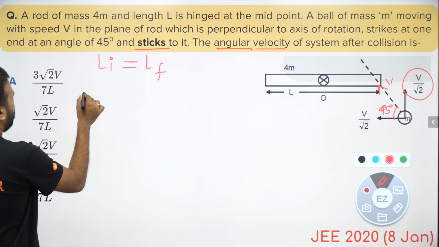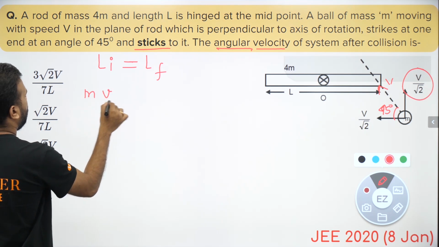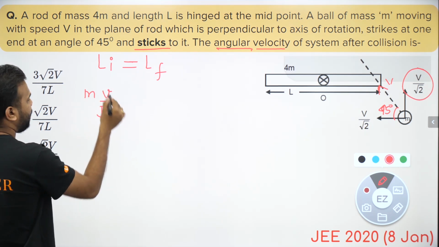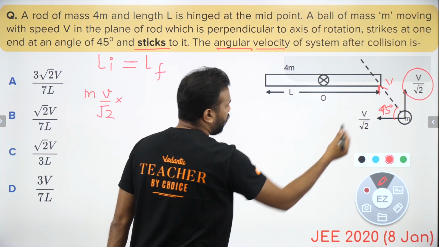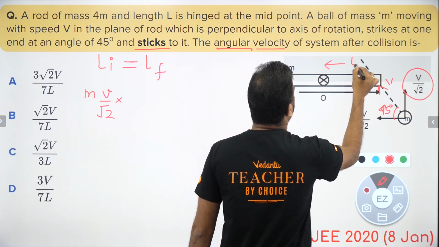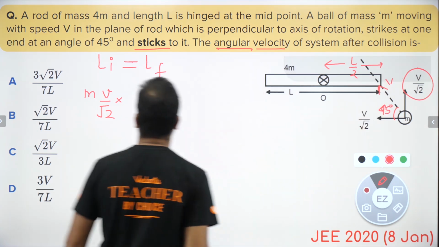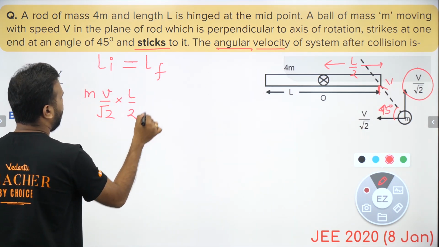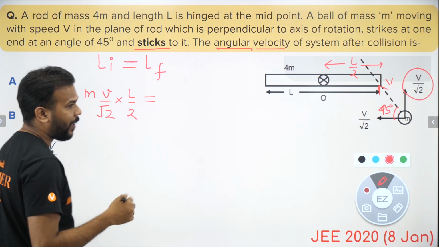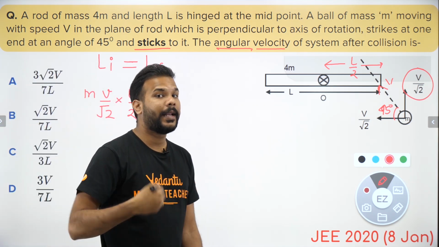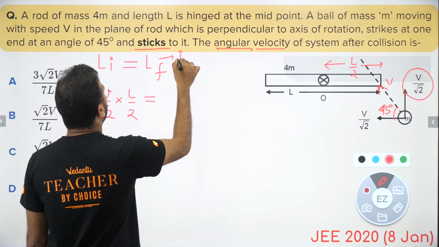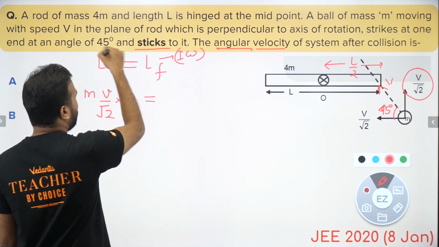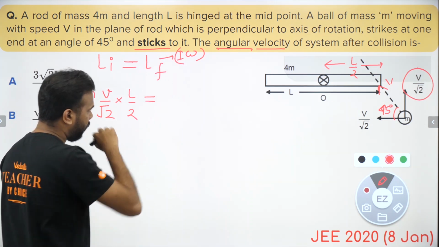So I write m v by root 2, this is the linear momentum in that direction, and it is going to strike at a distance of L by 2 from the axis of rotation. So let me write that, it is L by 2. If we speak about the final angular momentum, now the things have started rotating, which means this was mvr, and then this is I omega.